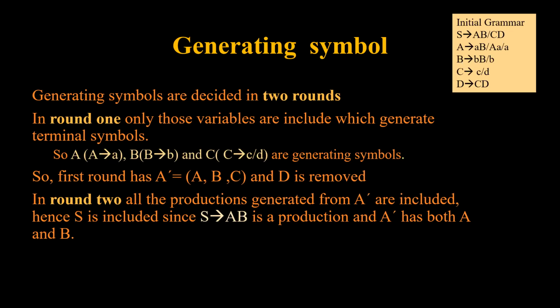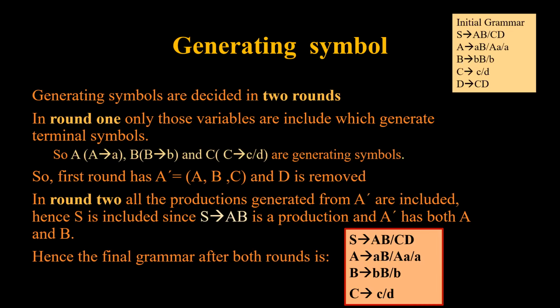In the second round, all the productions generated from the A dash set, that means generated from A, B or C, are included. Now, since S tends to AB or CD, and D is not generating, CD is not considered, but since A and B both are generating, S will be considered as part of the generating symbols. So after both rounds are completed, the final grammar which needs to be considered is this. Here we have removed D as a useless symbol.